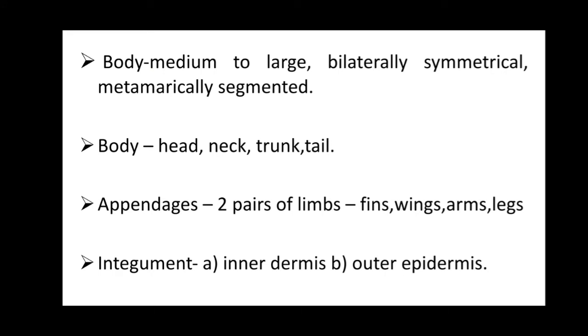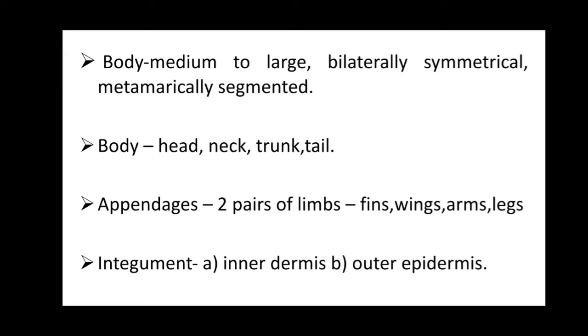The next salient feature is body size. The body is medium to large in size, bilaterally symmetrical and metamerically segmented. What is bilateral symmetry? When the body is divided into two parts by an imaginary plane through the center, the body is equally divided into left and right halves, and those parts are exact mirror images of each other. Metamerically segmented means repeated segmentation of the body segments.